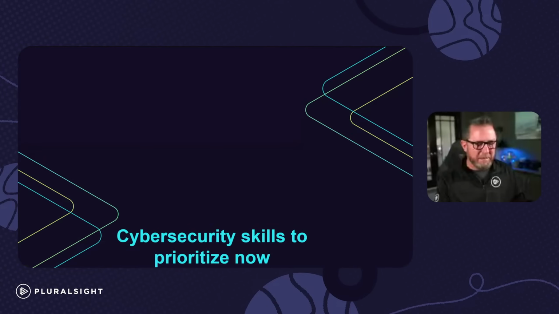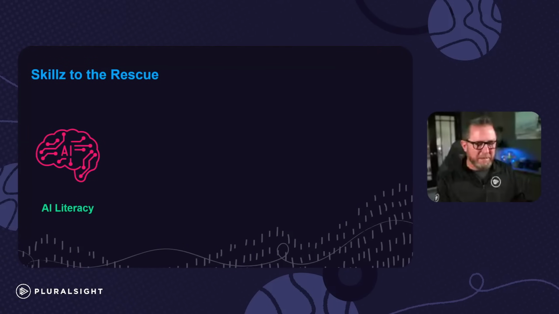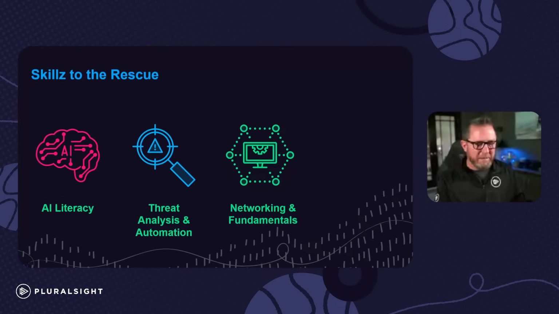Okay, so how do we get leveled up on this? Cybersecurity skills to prioritize right now. Let's look at this. The first is AI literacy. Understand how AI works and how it's being used in security. Then we also want to look at threat analysis and automation. Learn scripting and security information and event management tools, things like Microsoft Sentinel or Splunk. That's a SIEM.